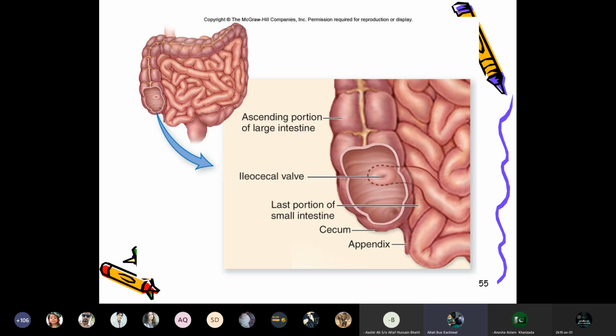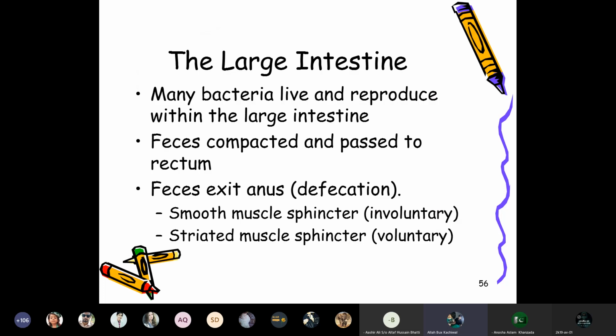So the ascending portion of the large intestine, the ileocecal wall, then the last portion of the small intestine, cecum, appendix. The appendix is a rudimentary structure.